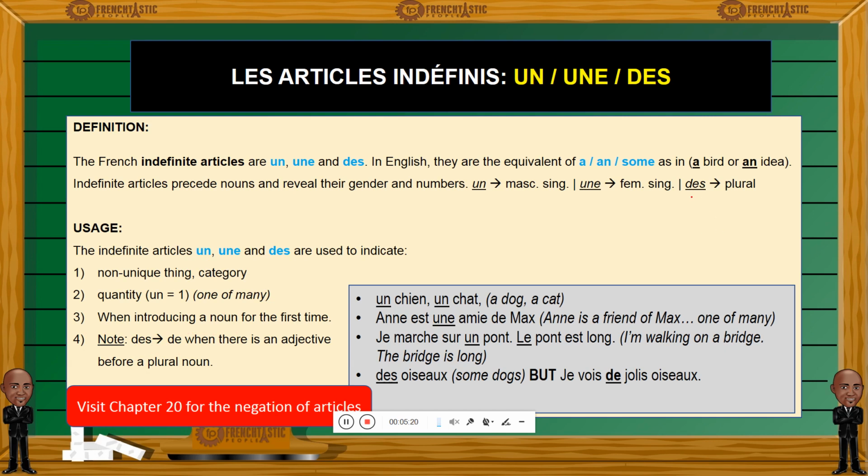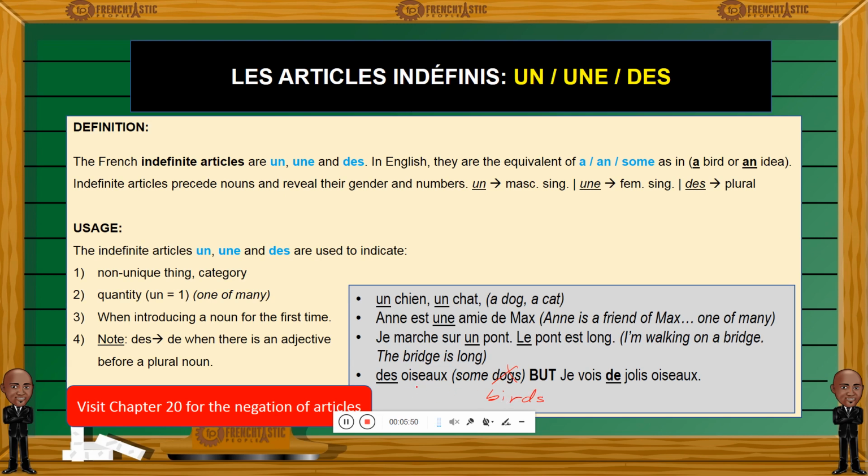We said that des is the plural form of un or une. So des becomes de when there is an adjective before a plural noun. So here we have des oiseaux. Oh my god. Some dogs. No, oiseau doesn't mean dogs. It means birds. I must have been sleepy, but so some birds. Des oiseaux. So oiseau means bird.